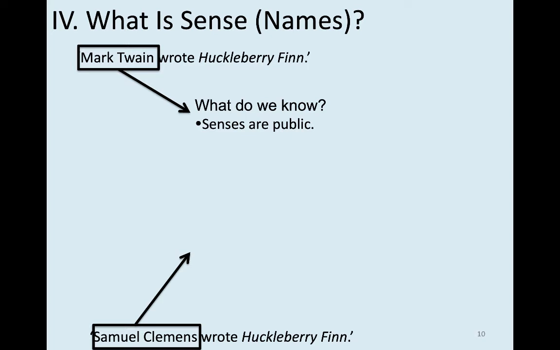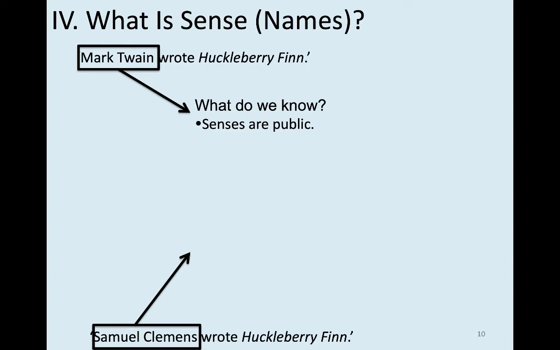That is, the particular qualitative content of my sensory experience in response to, say, Mark Twain, might be different than the particular qualitative content of your sensory experience in response to Mark Twain. Correspondingly, we might associate different ideas with Mark Twain. You, your sensory experience, me, my sensory experience, and those might not match up.